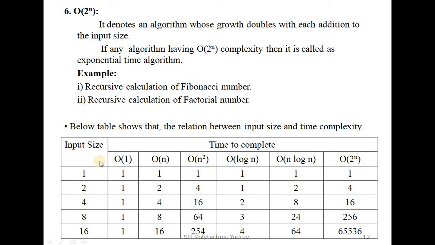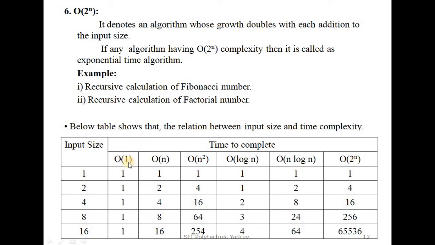In these columns we are giving the input size, meaning we are giving n elements. The complexities are big O of 1, big O of n, big O of n raised to 2, big O of log n, big O of n log n, and big O of 2 raised to n.